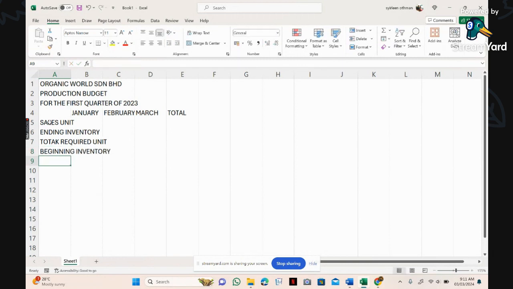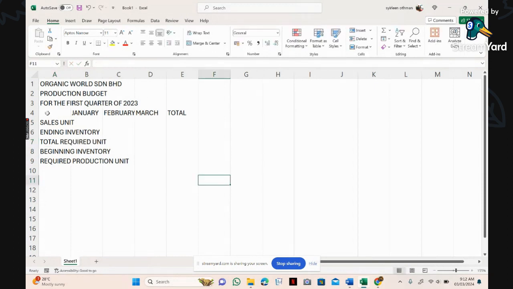The last item is required production unit. Okay, there is a typo, let me correct it.